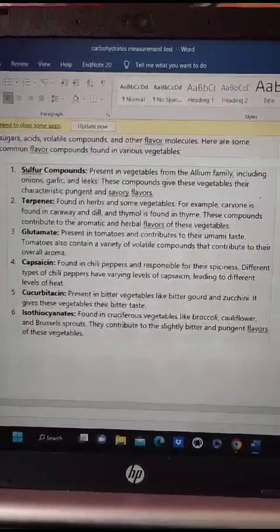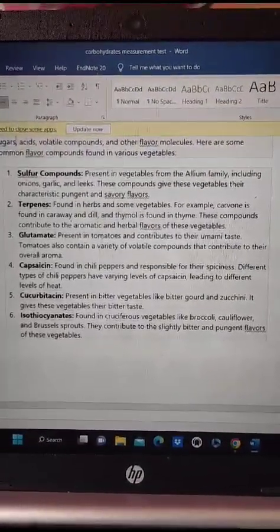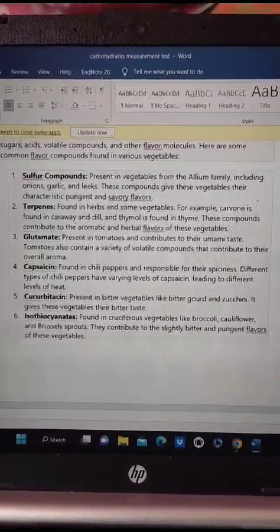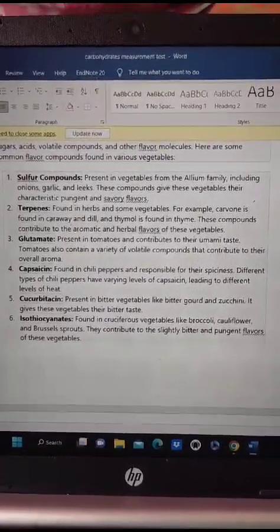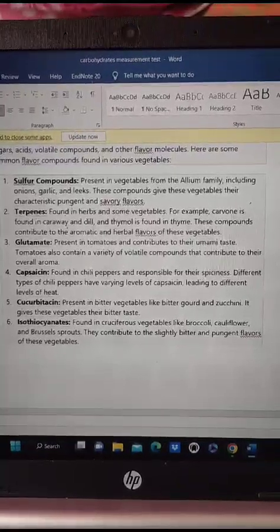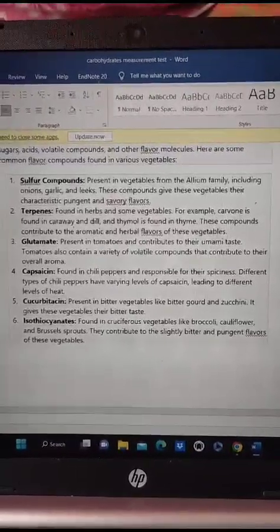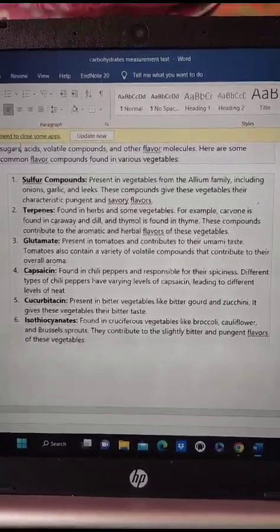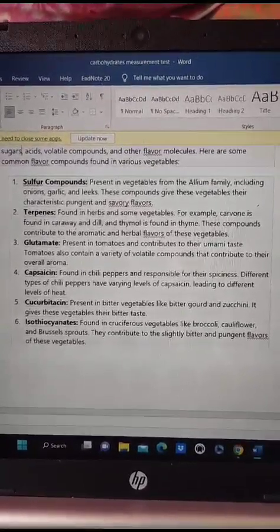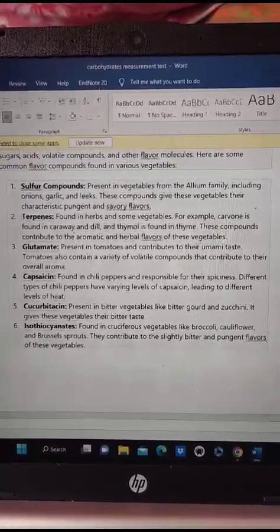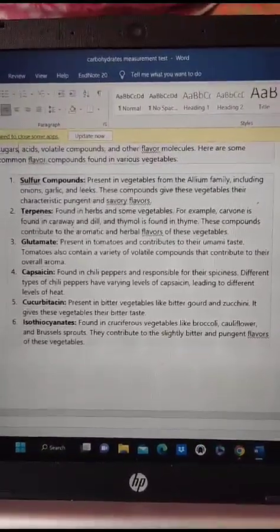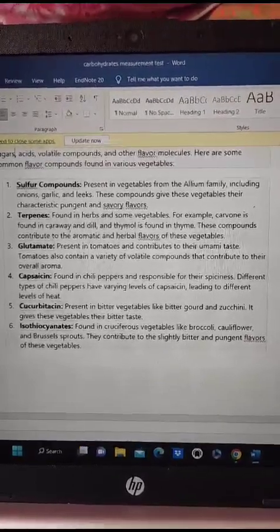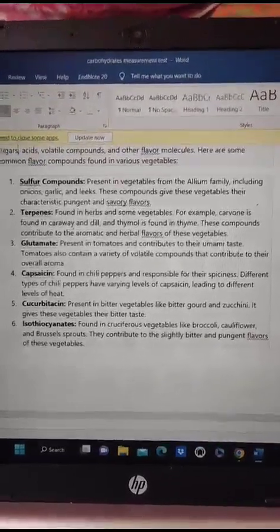Next are the terpenes, which are present in herbs and some vegetables. For example, carvone, which is found in caraway and dill, and thymol, which is present in thyme. These compounds contribute to the aromatics and the herbal flavors of these plants. Next one is glutamate, which is present in tomato and which is responsible for the umami flavor. Tomato also contains a variety of volatile compounds that contribute to the overall aroma.